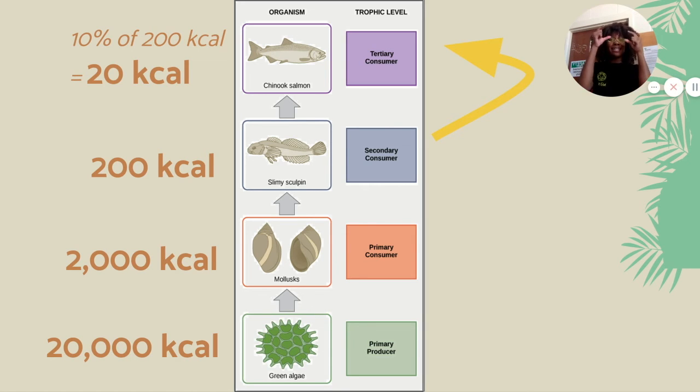By the time we reach up to that top predator, that Chinook salmon, that tertiary consumer in purple, we only have 20. We started out with 20,000. Now we only have 20. Can you imagine if you had $20,000 and then by the time you get to your third level, you only have $20? You lose so much energy, and that is why there are very few top predators. At the top of the food chain, there's very little energy available.